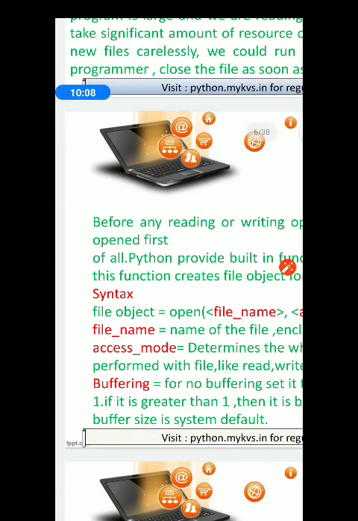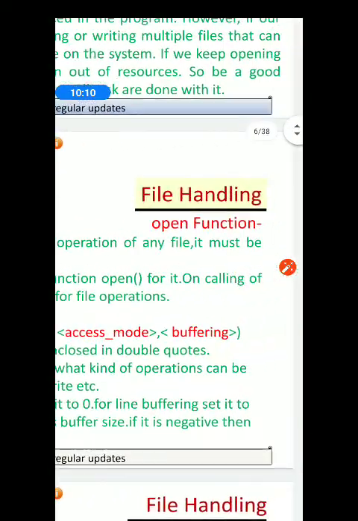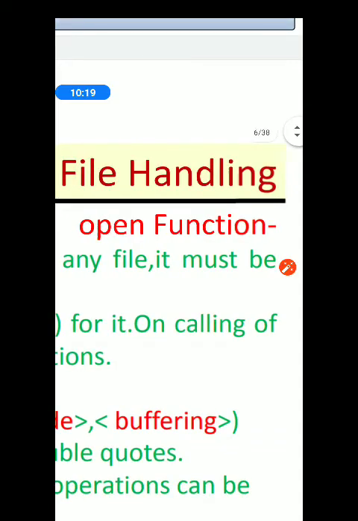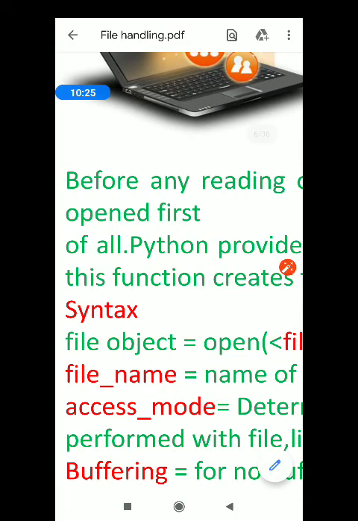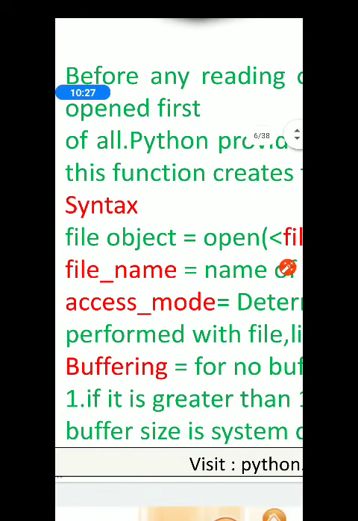There are different syntaxes for opening files in Python. Note down, first one is the open function. Write the name open function. The open function is a Python library function used for opening a file. Note down the syntax in your copy.